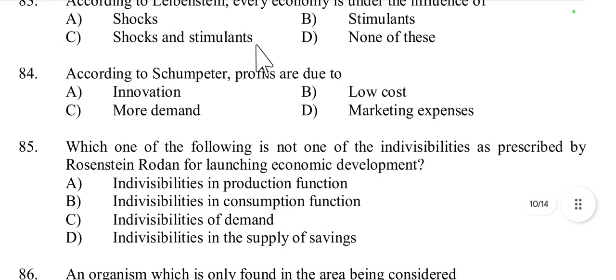Then question number 84. According to Schumpeter, profits are due to innovation, low cost, more demand, or marketing expense. According to Schumpeter, profits are due to innovation. Schumpeter gave the concept of the innovation theory. So option A is the right answer. Joseph Schumpeter argued that entrepreneurs earn profit by introducing innovations that disrupt equilibrium, such as new products, methods, or markets. So option A is the right answer.